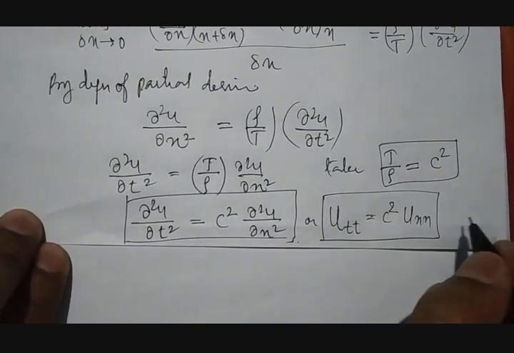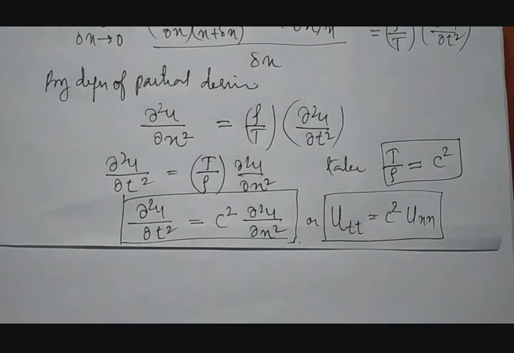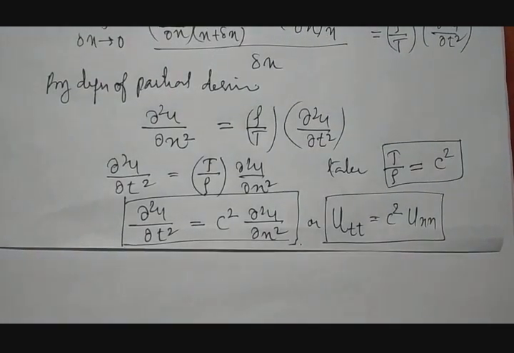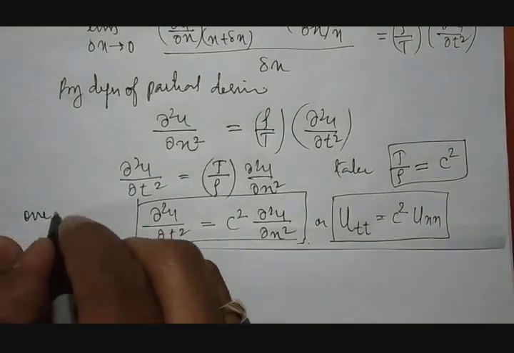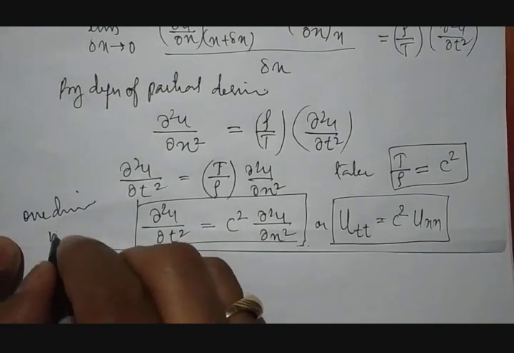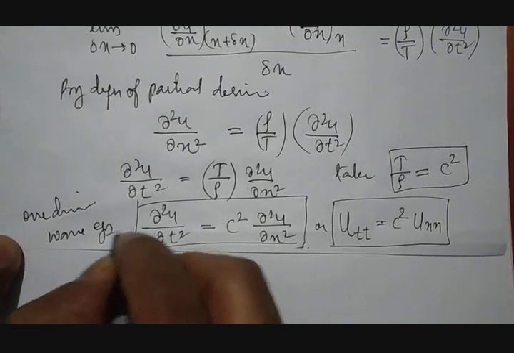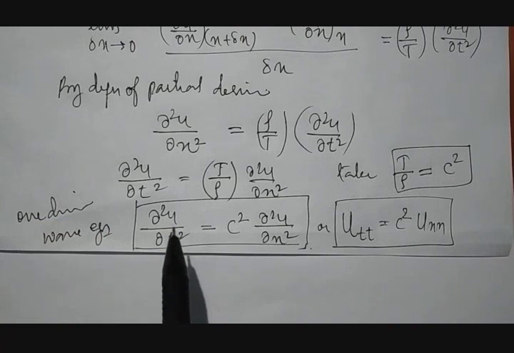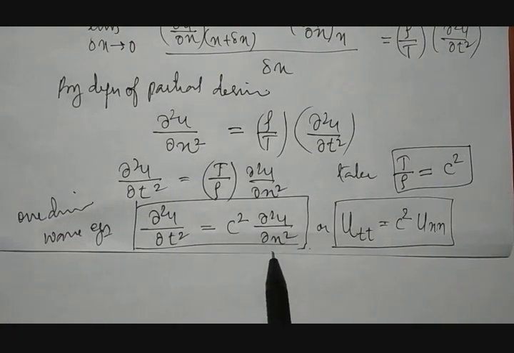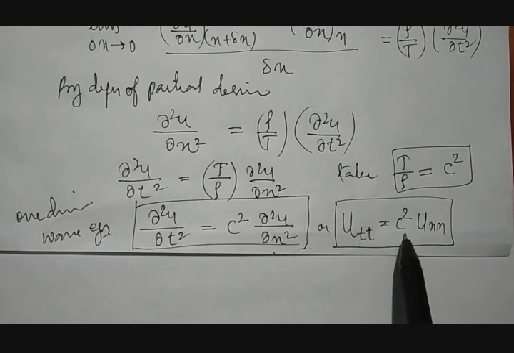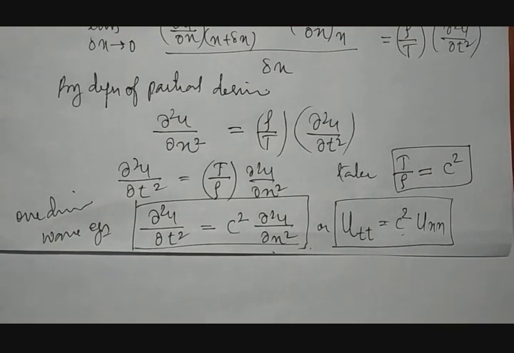So this is represented as the one dimensional wave equation. This is called the one dimensional wave equation. What is the one dimensional wave equation? Dou square u by dou t square is equal to c square dou square u by dou x square, or utt is equal to c square uxx.